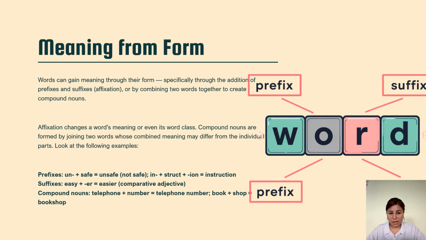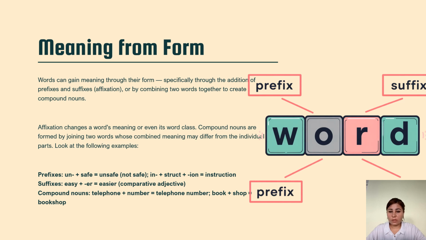Prefixes: unsafe, not safe. Suffixes: easy, easier. Compound nouns: telephone number, or book plus shop, bookshop.